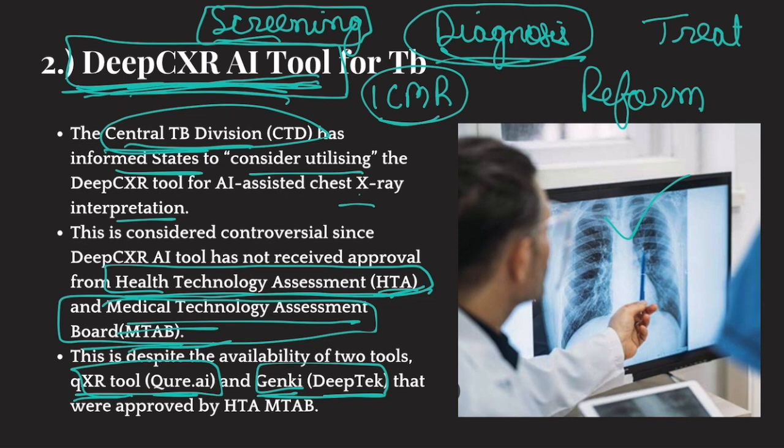Okay, this is the controversial part. They say that ICMR and the Central TB Division should have at least waited for the HTA and MTAB assessment and should have advised the QXR tool and GenKey to state governments, because these have received approvals from them. But the Central TB Division, CTD, has advised DeepCXR. Okay, this is the basic controversy.